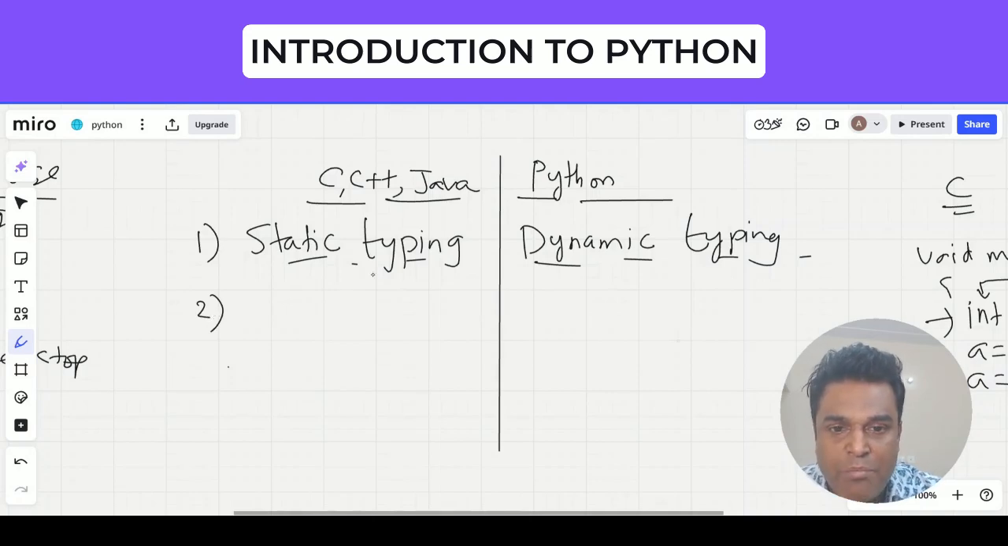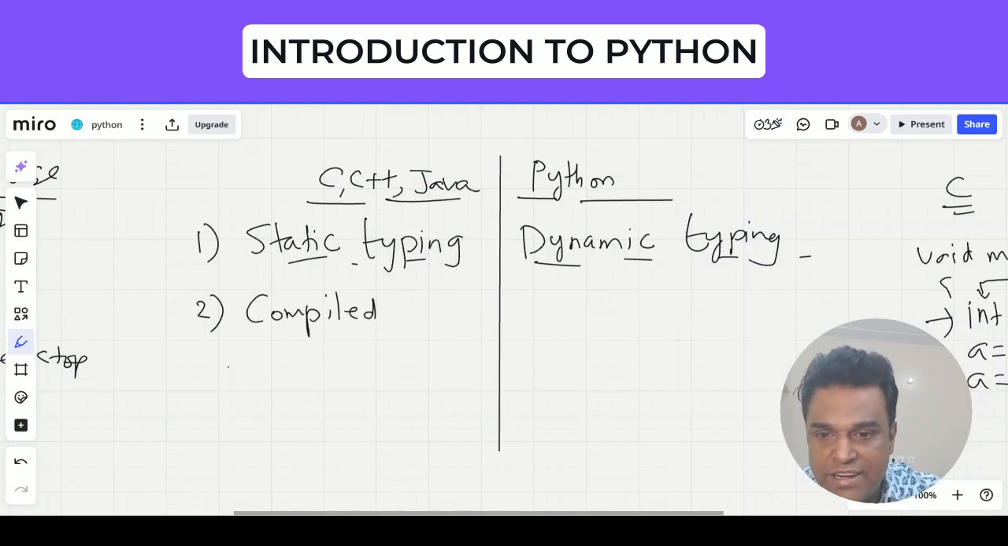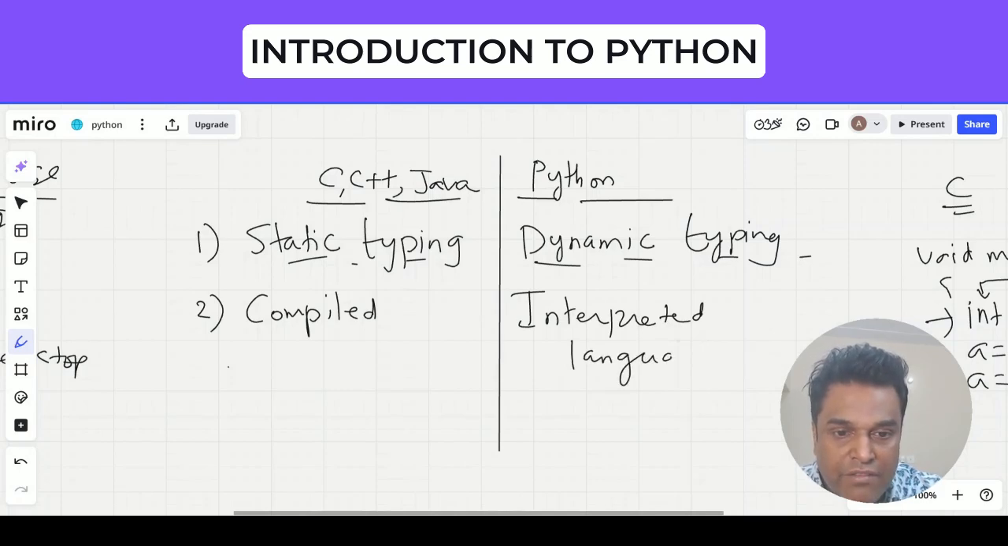And why does that happen? When we have dynamic typing, the translator has to be an interpreter. Whereas languages like C, C++, and Java are compiled languages. Now it has its own advantages and disadvantages. And over here, this is an interpreted language, which means that the code is getting executed line by line and not all at once. And that is the basic difference between a compiler and an interpreter.